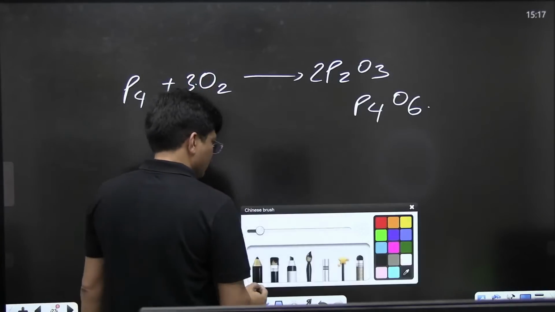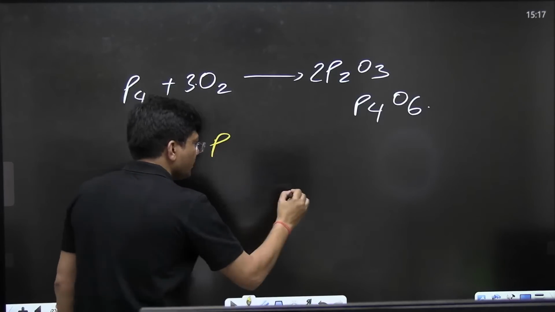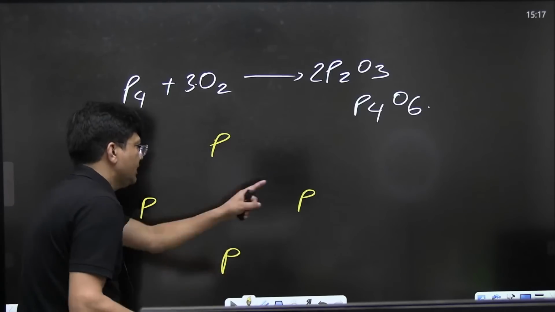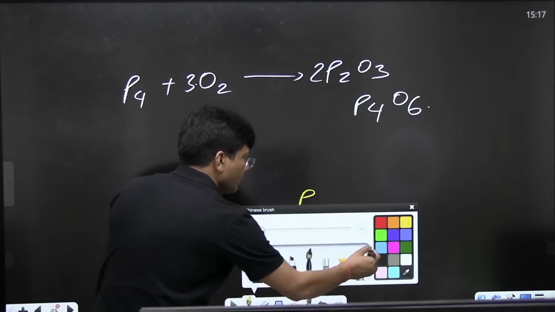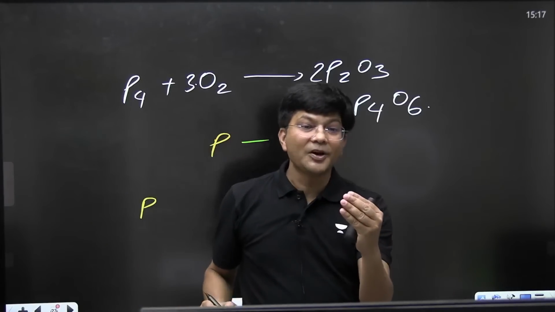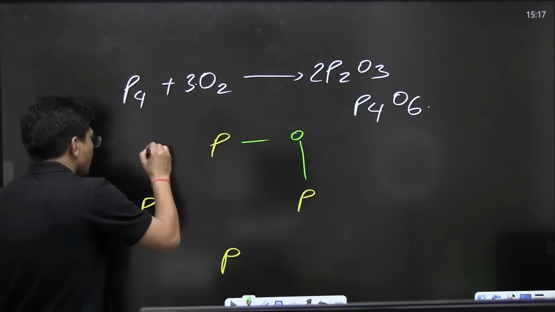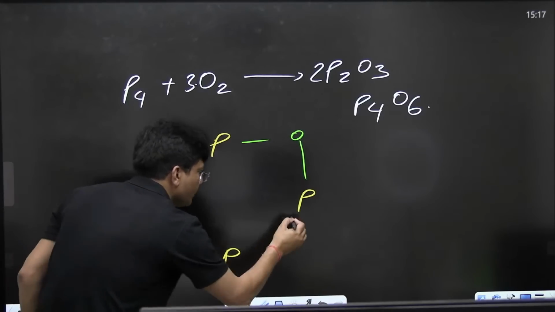Now check out how you will write it: P, P, P, P, east, west, north, south, 4 P, right? PP has become POP. Can you see PP has become POP?